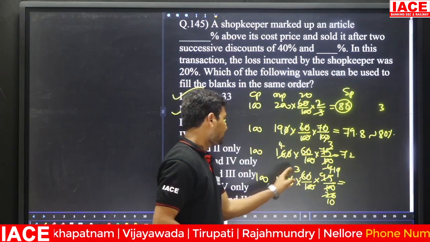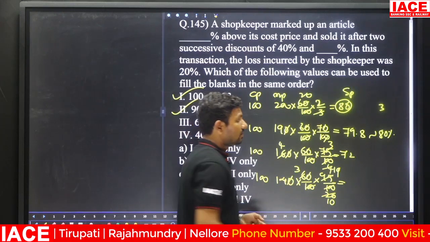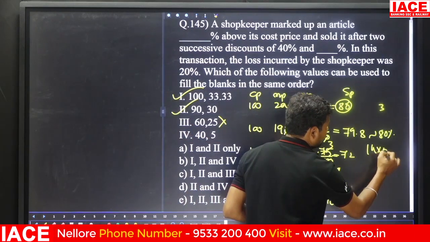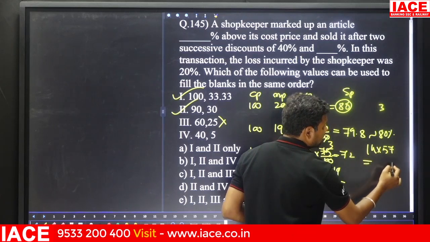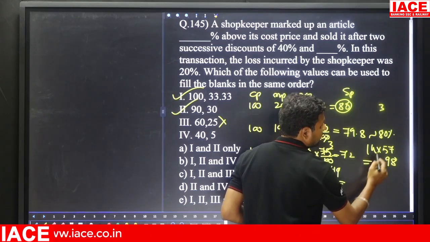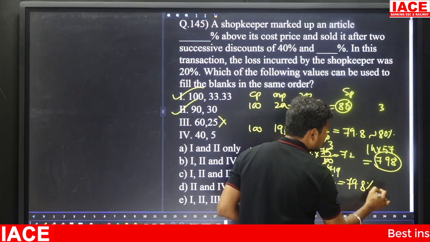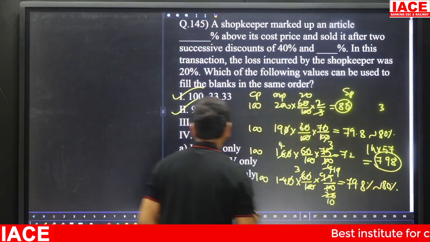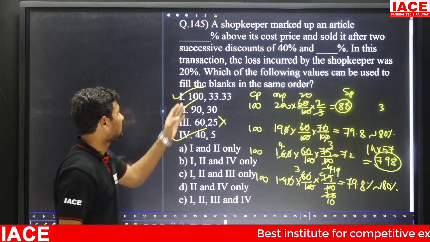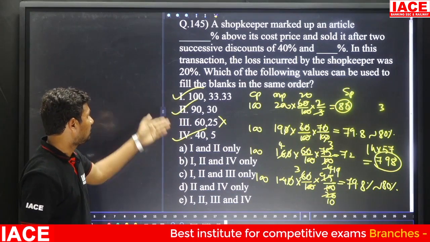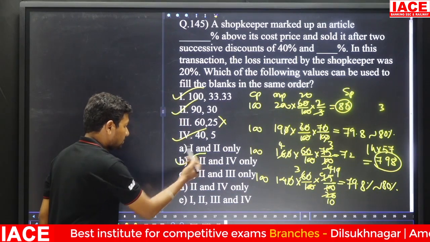19 3s is 57. 57 is multiplied by 14. 14 into 57. 14 7s is 98 and 14 5s is 70. It is equal to 798. 79.8% is exactly 80%. That means this is also correct. Then which statements are exactly correct here? 1 2 4. 1 2 4 only means option B is correct.